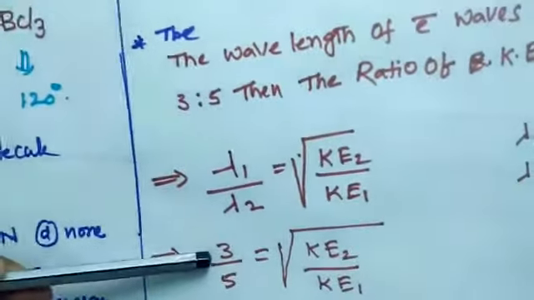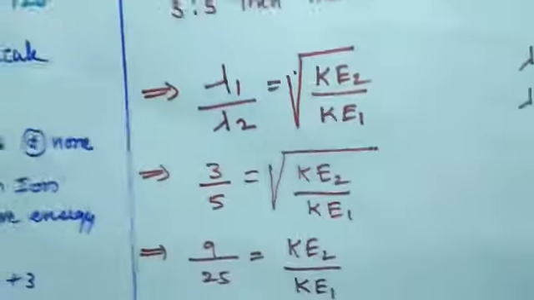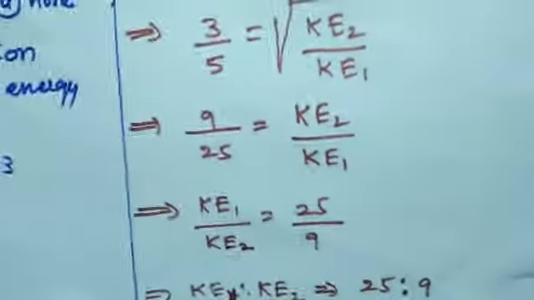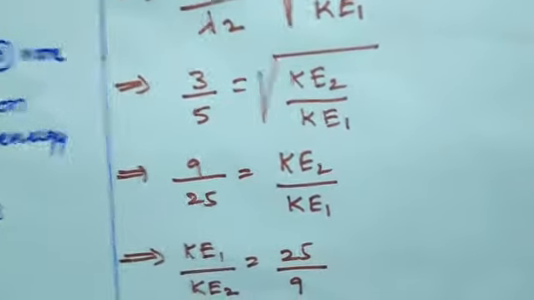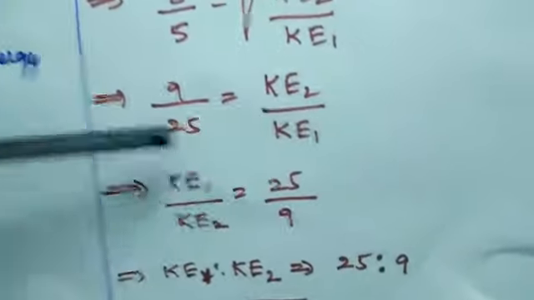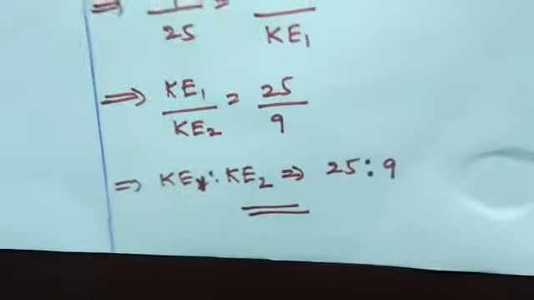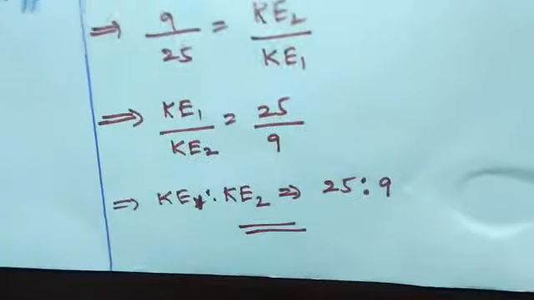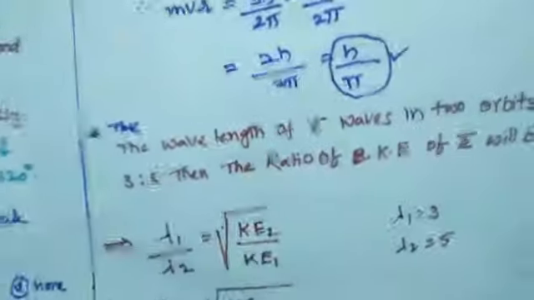Substituting, 3 by 5 is equal to root of KE2 by KE1. Then squaring both sides, KE2 by KE1 is equal to 9 by 25, so KE1 by KE2 is equal to 25 by 9. Then KE1 is to KE2 is 25 is to 9. So the ratio of the kinetic energies of the electrons is 25 is to 9.